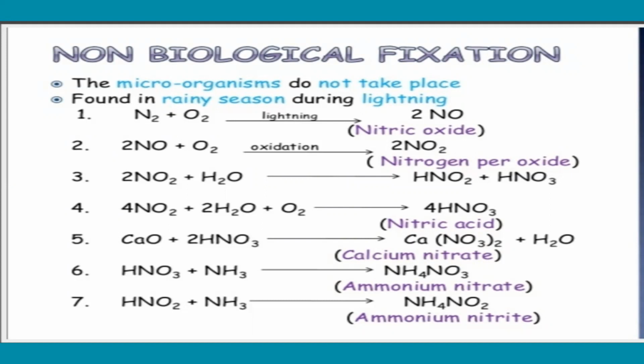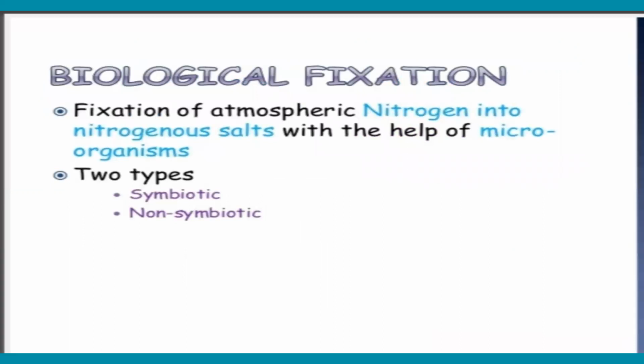Some phosphorus and calcium are also involved in this process. Calcium oxide plus 2HNO3 gives calcium nitrate. HNO3 plus NH3 gives ammonium nitrate, HNO2 plus NH3 gives ammonium nitrite. These are all non-biological.